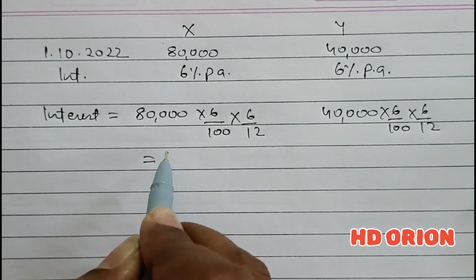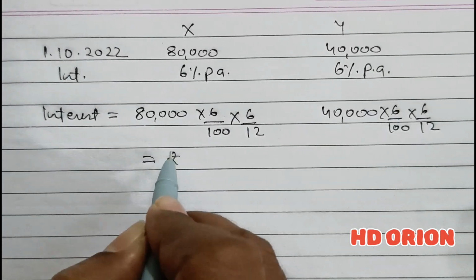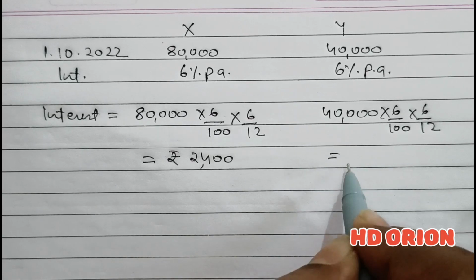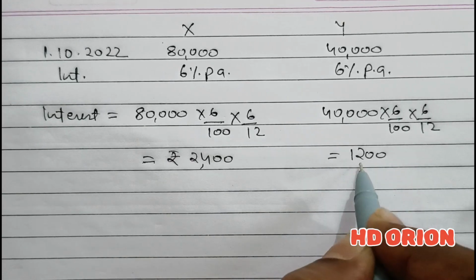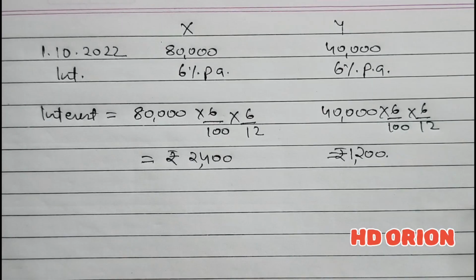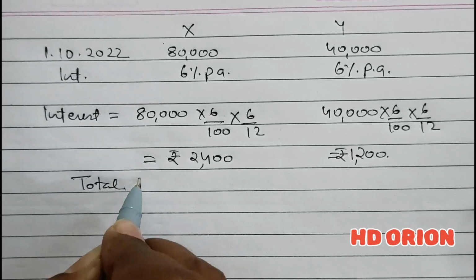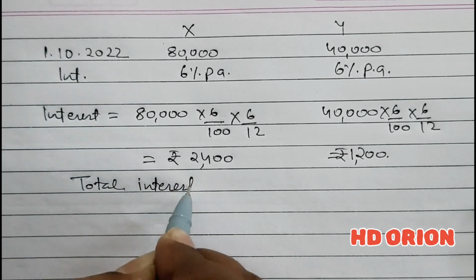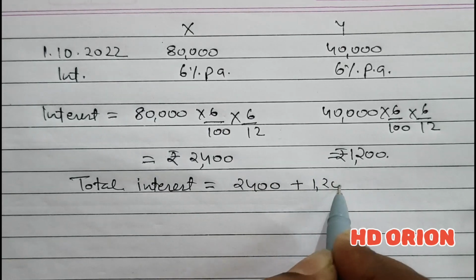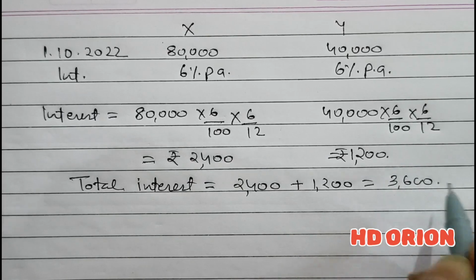So X should receive rupees 2,400 as interest and Y rupees 1,200 as interest. So total interest is equal to rupees 2,400 plus rupees 1,200, that is equal to rupees 3,600.